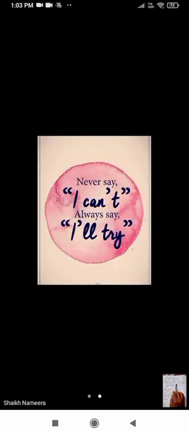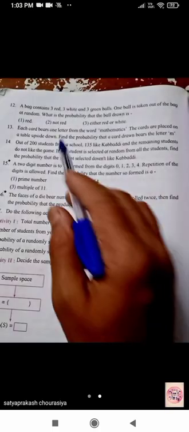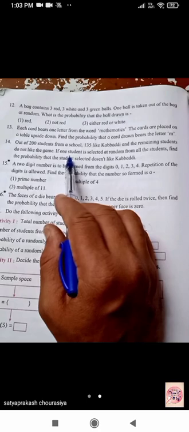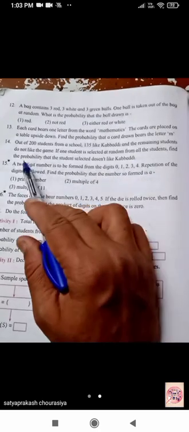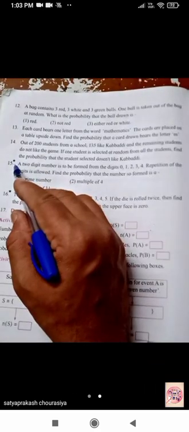If one student is selected at random from all the students, find the probability that the student selected doesn't like kabaddi. So this question is also completed last time. Here we found the probability that the student does not like kabaddi is 13 upon 40. Now question number 15, which we have to solve today.